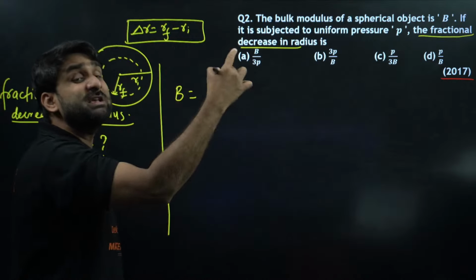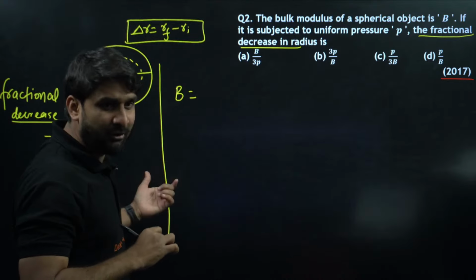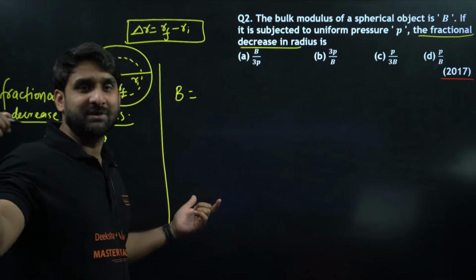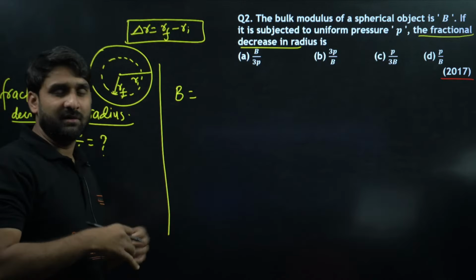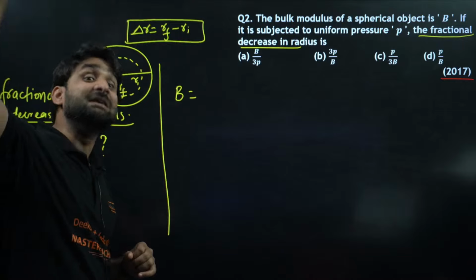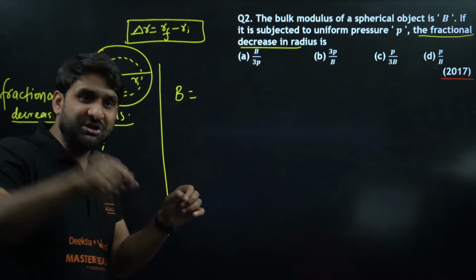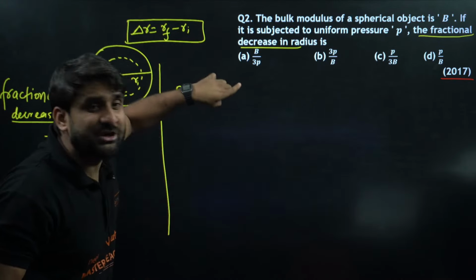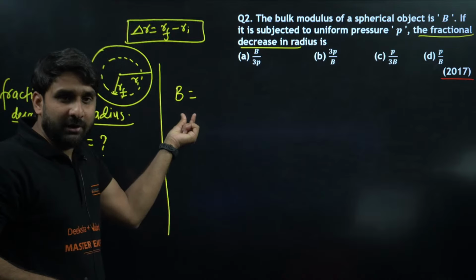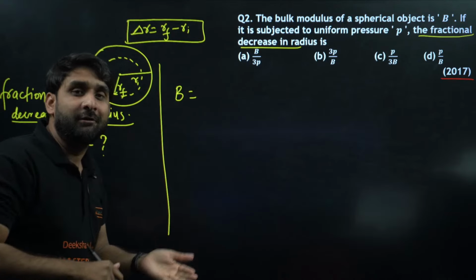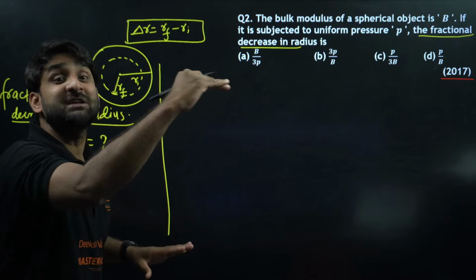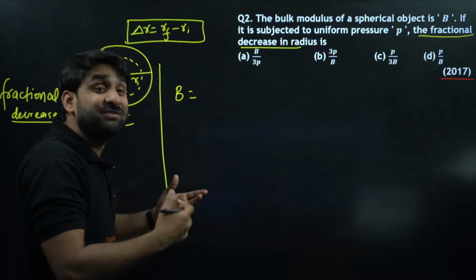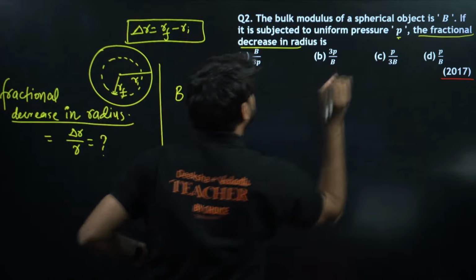If we talk about the bulk modulus, which is equal to capital B in this question, it will be equal to stress by strain. This is the formula of Young's modulus when the change is in the length, whether elongation or compression. So that is Young's modulus. When the volume is changing, we talk about bulk modulus, right? When the shape is changing, we talk about shear modulus, right? So here this is bulk modulus, stress by strain, and stress is pressure, which is given to you here.